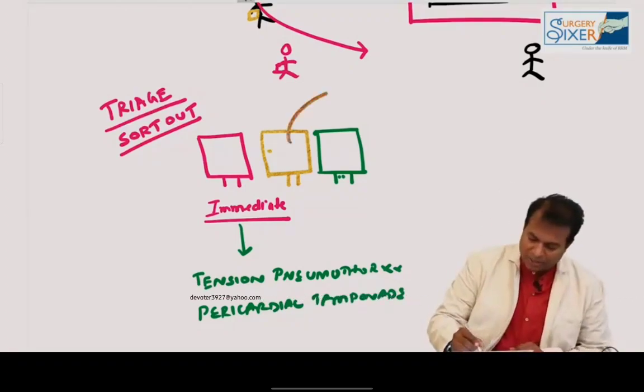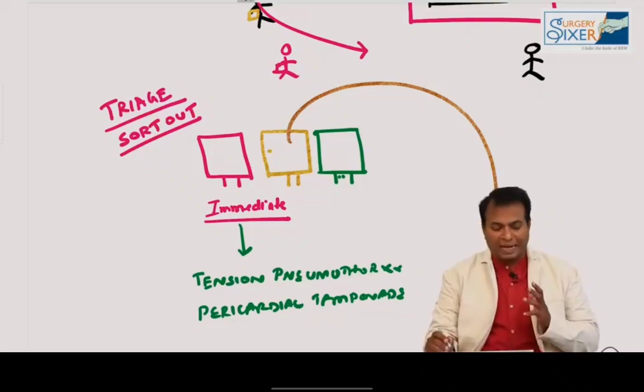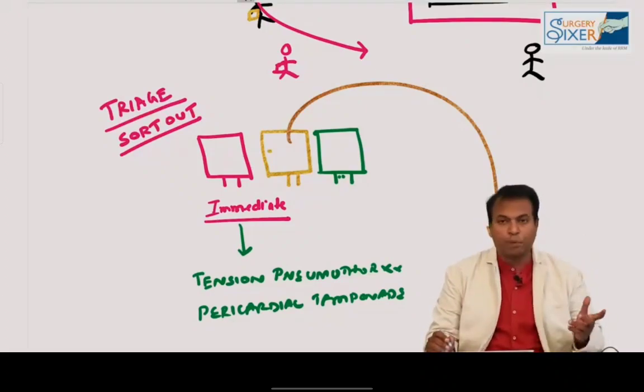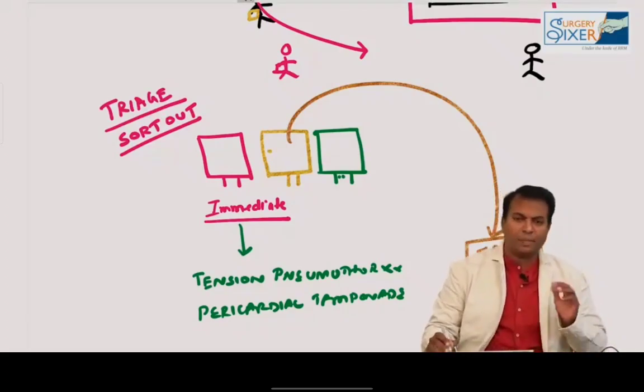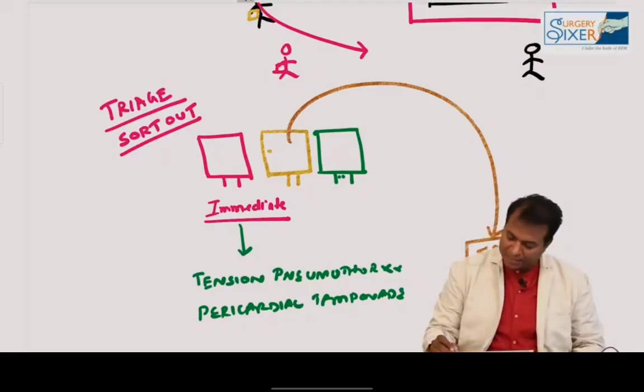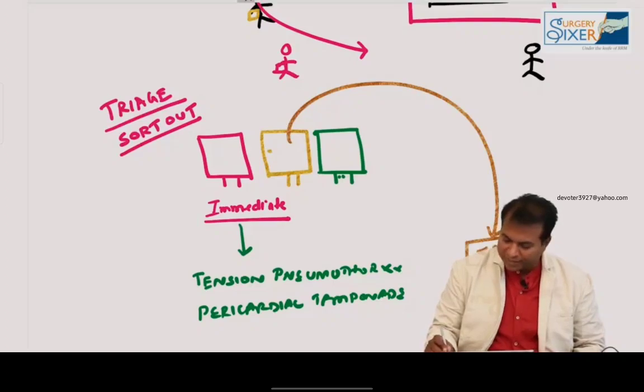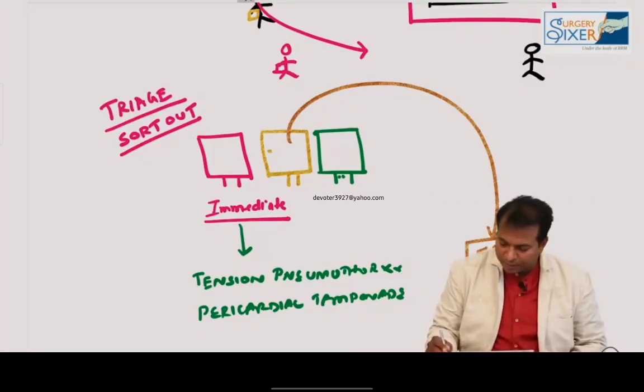Then comes the orange or yellow tag. Red, yellow and green are the three important tags used. Yellow should be managed within 2 hours. This is not so much an emergency, but at the same time these are serious cases, like major bone fractures and open pneumothorax. These all come under yellow.